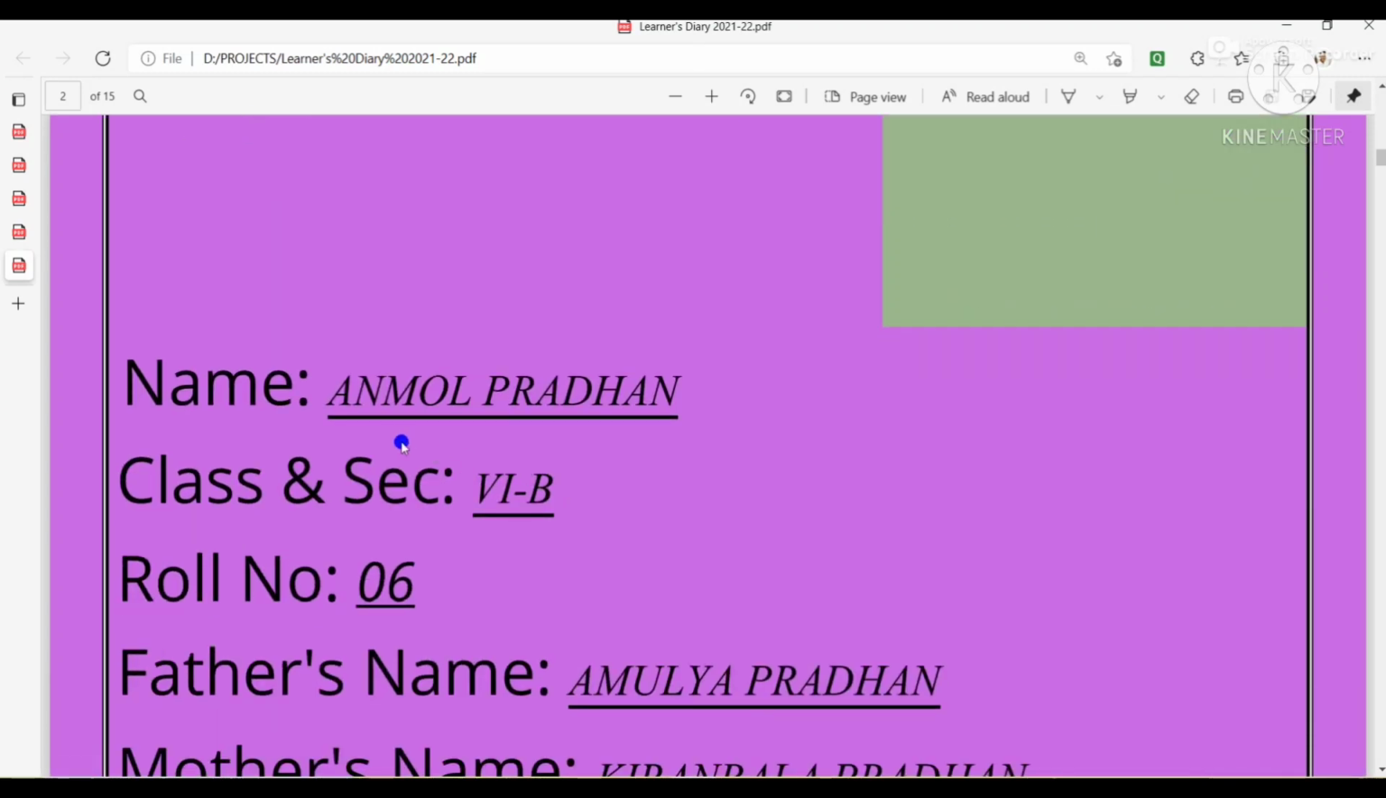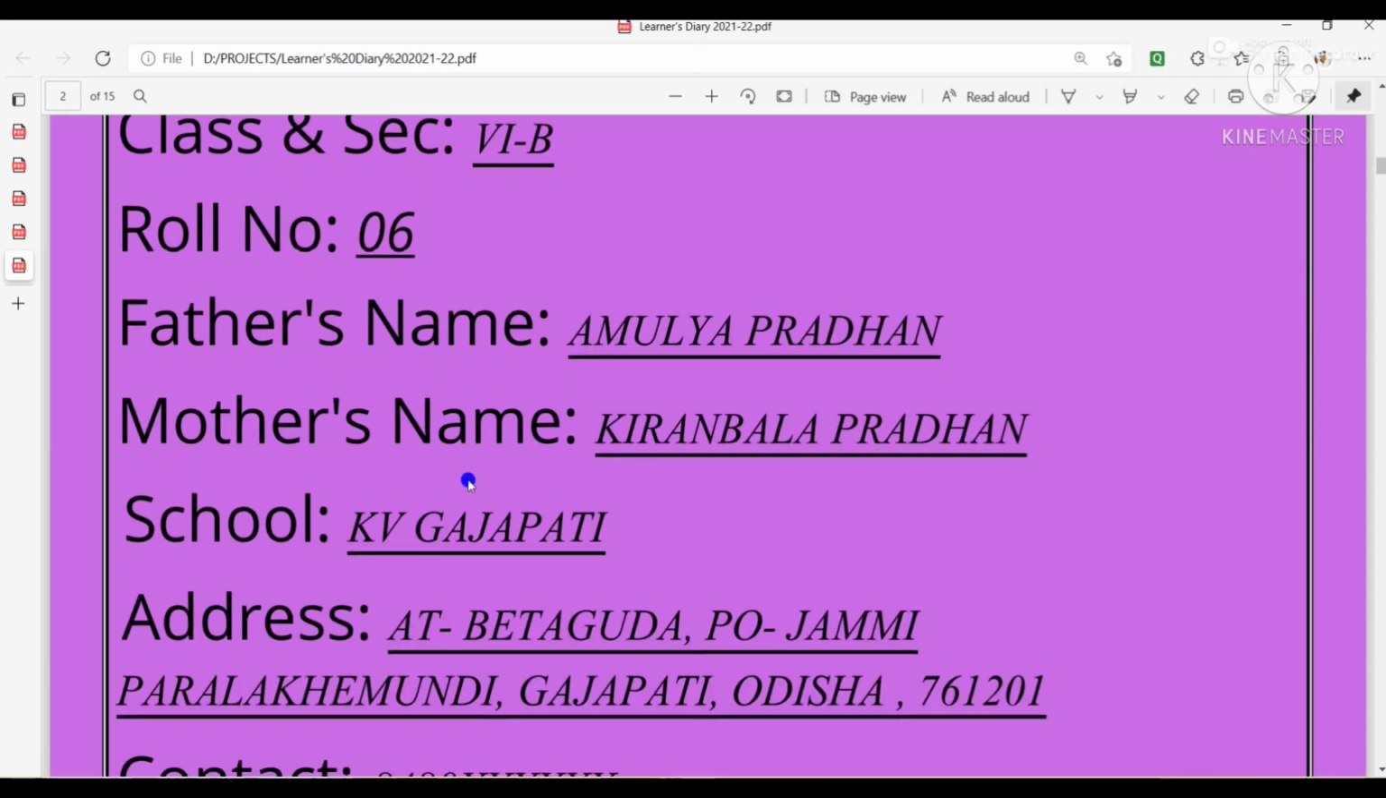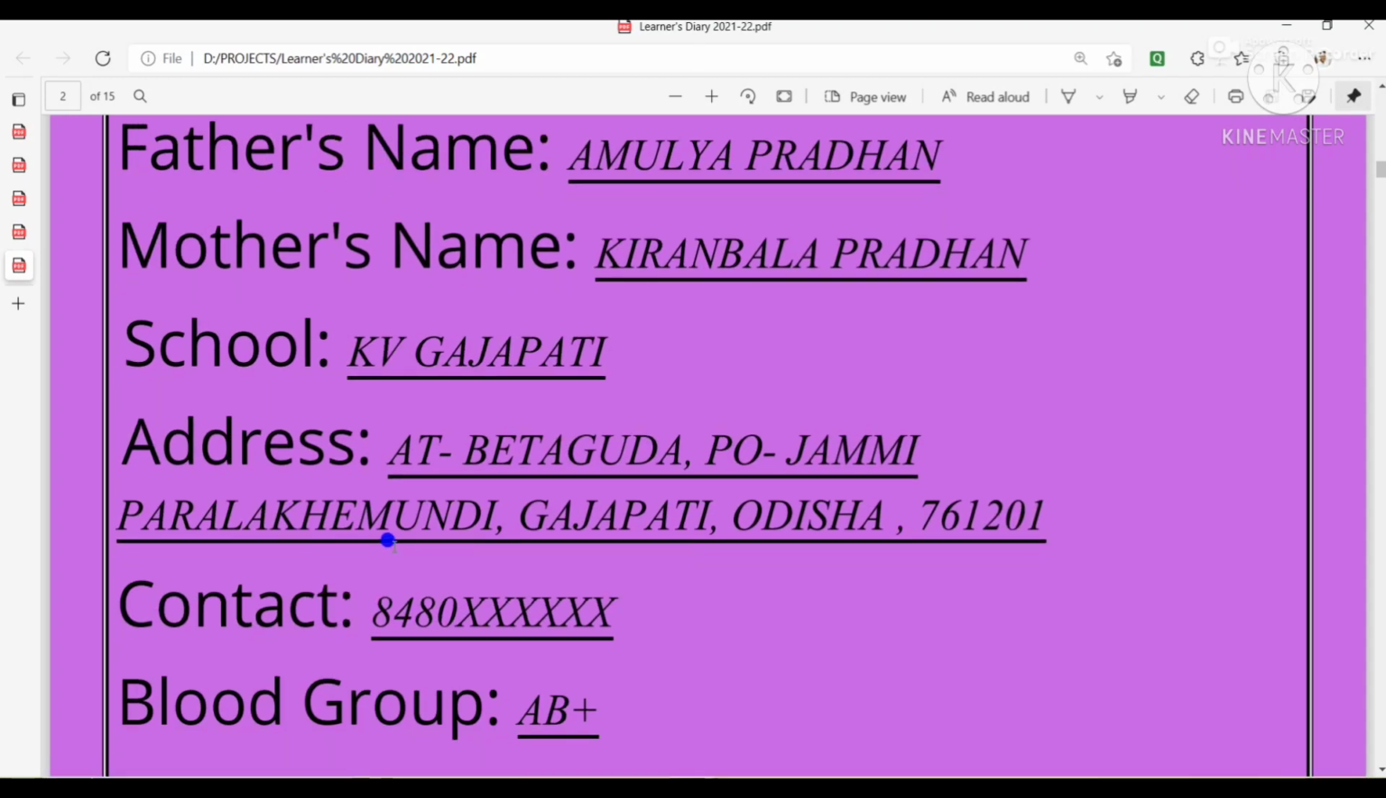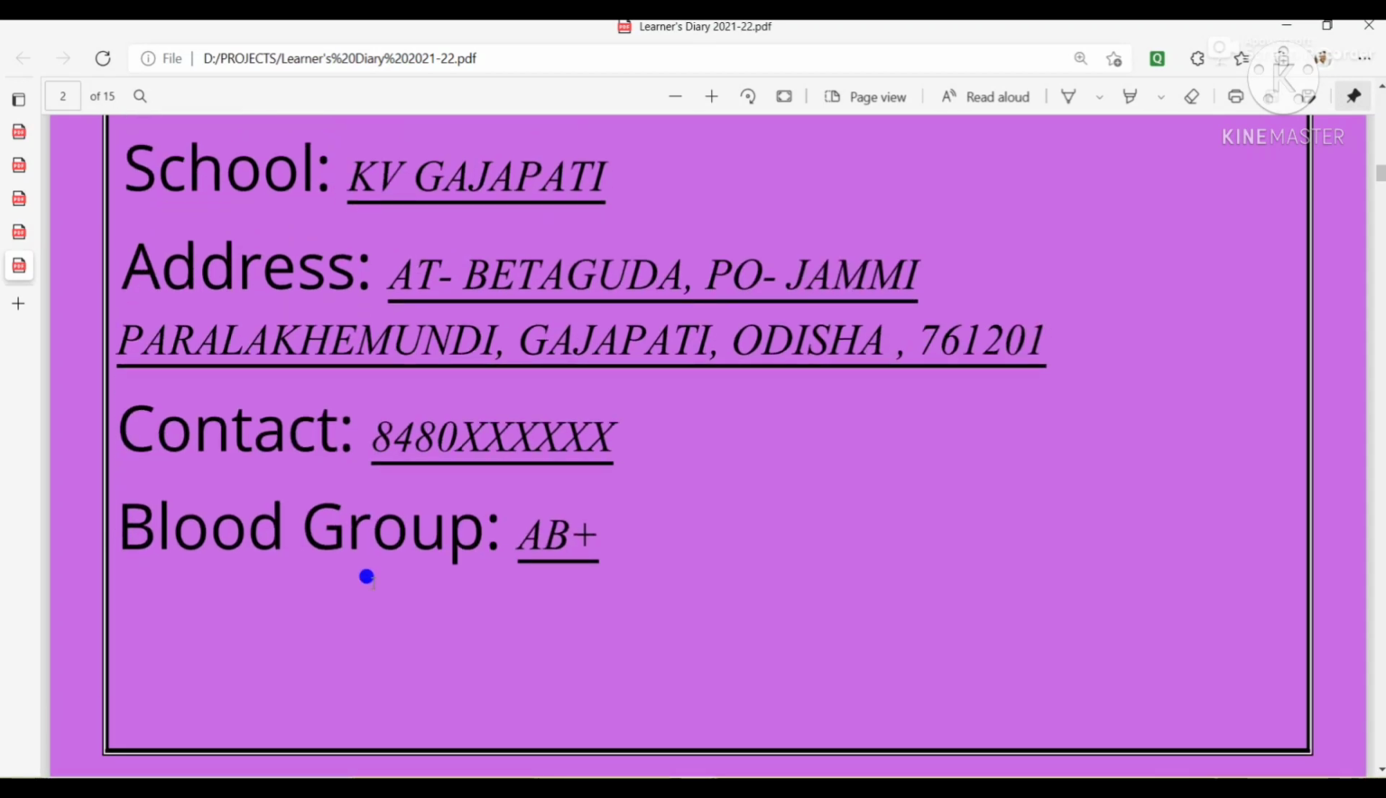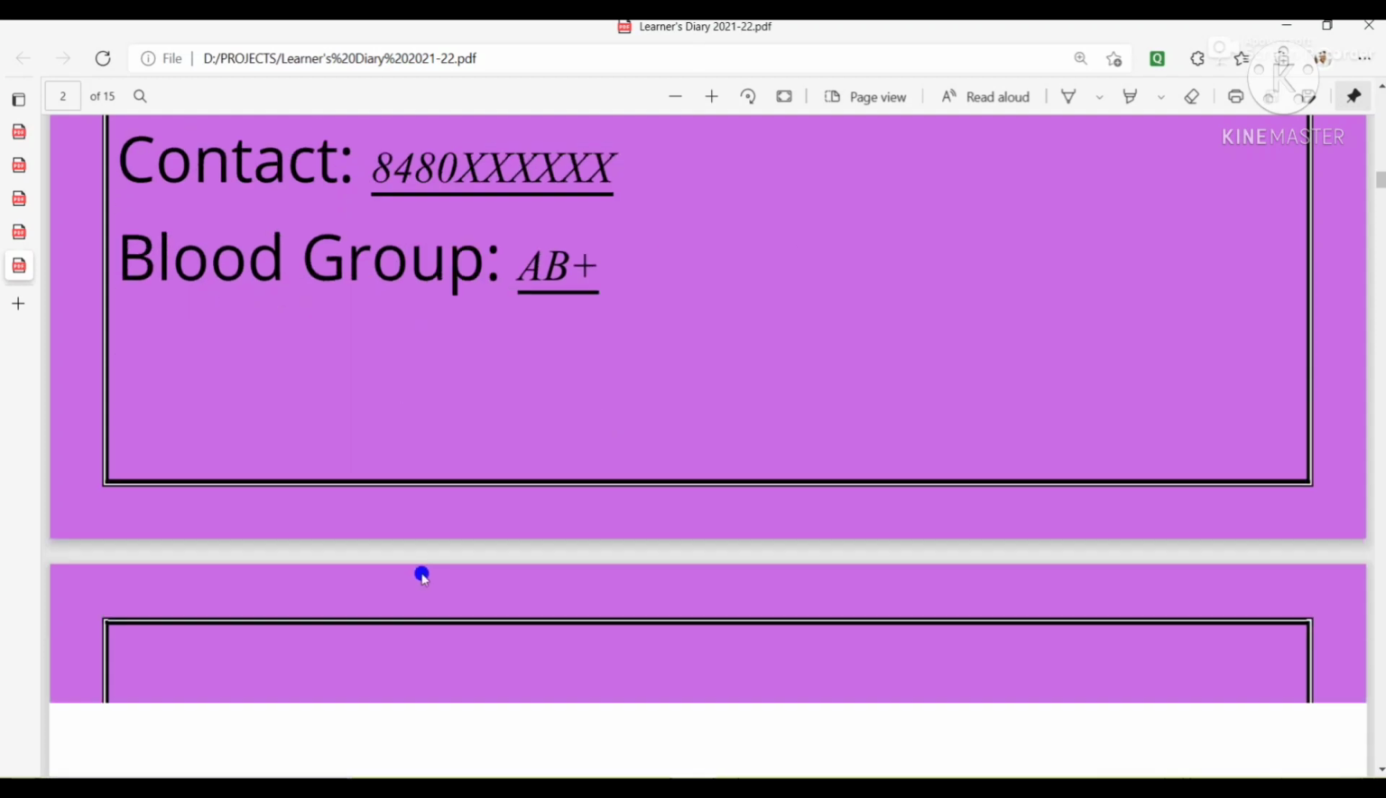Then after that, you will write your name, as I have written Anmol Pradhan, and class and section, like I have written class 6th B, and roll number, then father's name, mother's name, school, that means your school name, that is KB Gajapati I have written, then address, your school address, then contact number, your mobile number you may write, then blood group you will write.